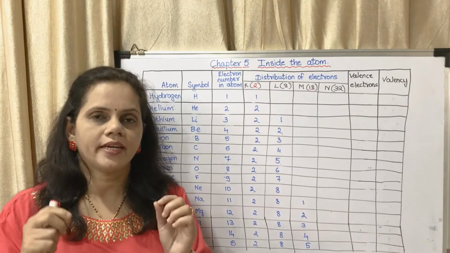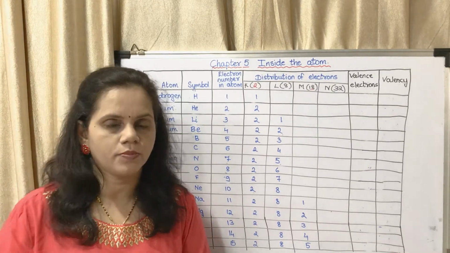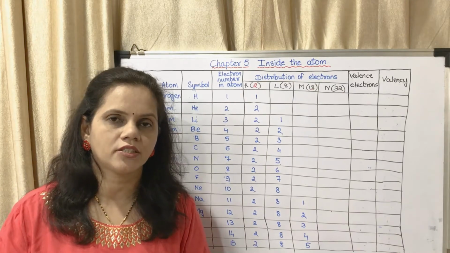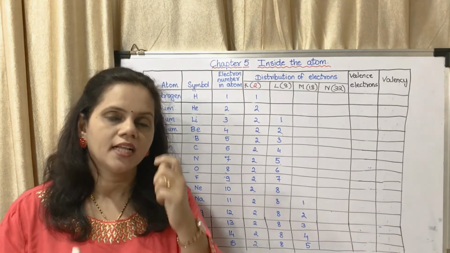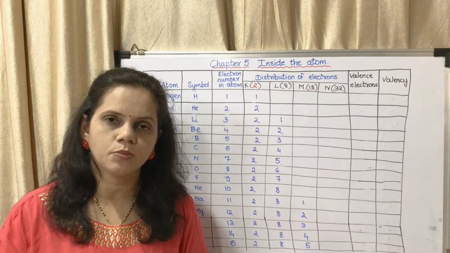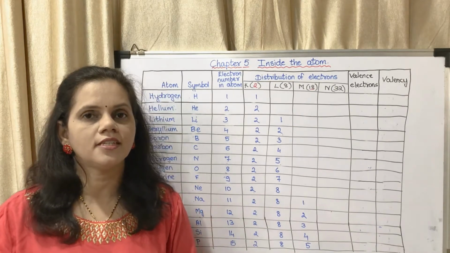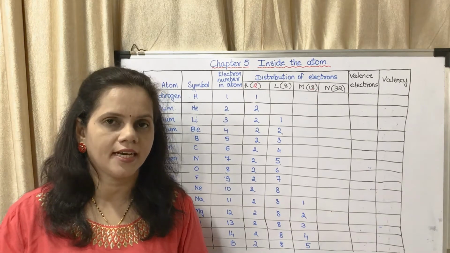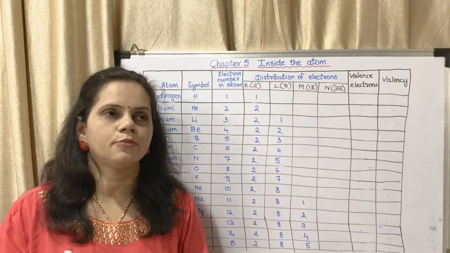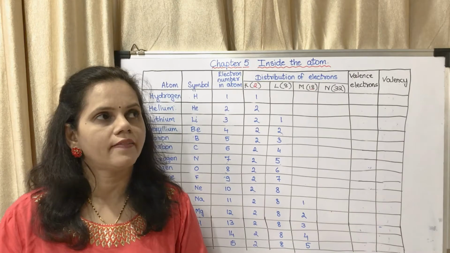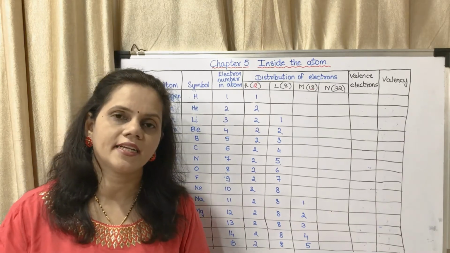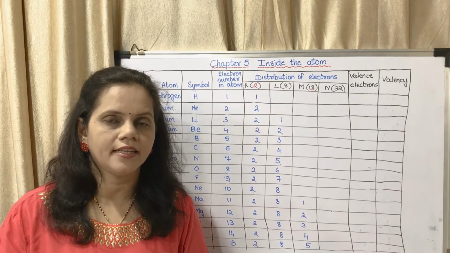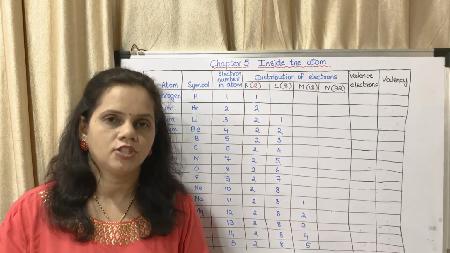You may write in your textbook at the top somewhere, valence electrons means number of electrons in the outermost shell. The definition is there in the textbook. I will be telling you afterwards. But first let us study what is meant by valence electrons. Valence electrons are the number of electrons in the outermost shell.